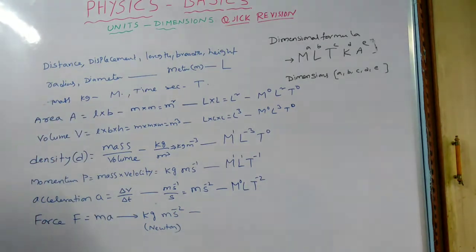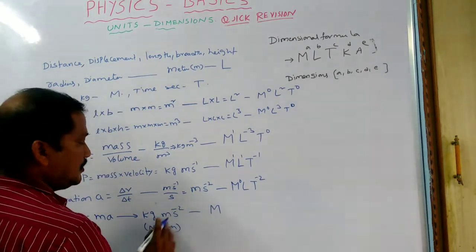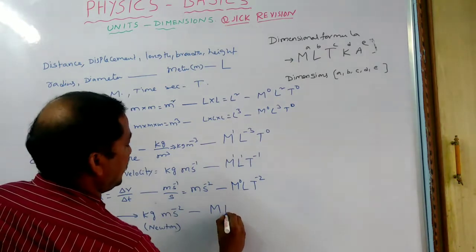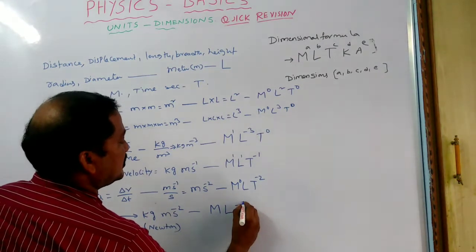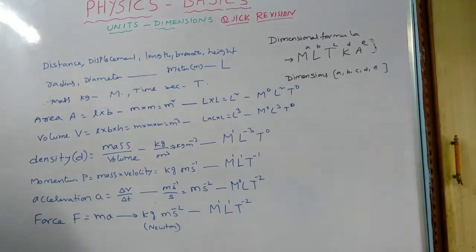So this is about the dimensions. What is the dimension formula for this? Kg is capital M, meter means L, second means T, T power minus 2. M power 1, L power 1. Like this. So this is the dimension formula of the force.